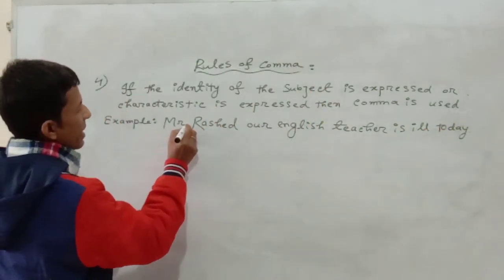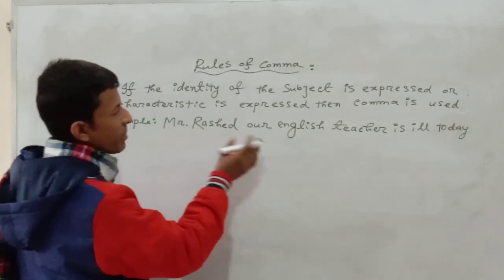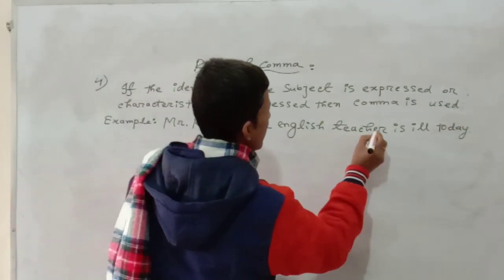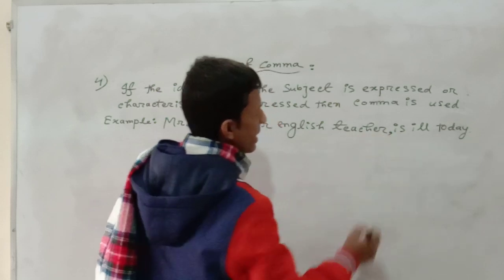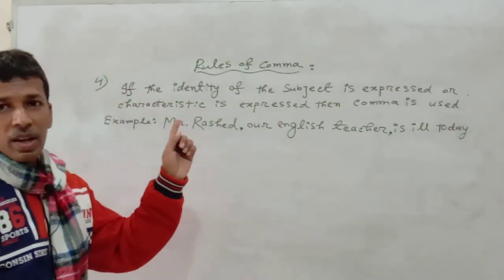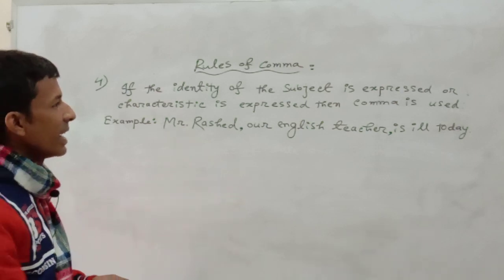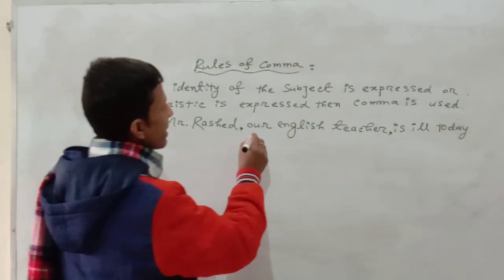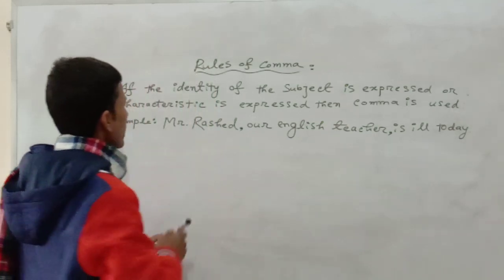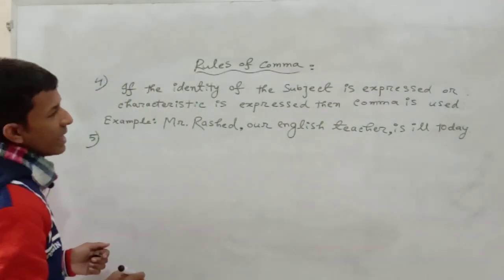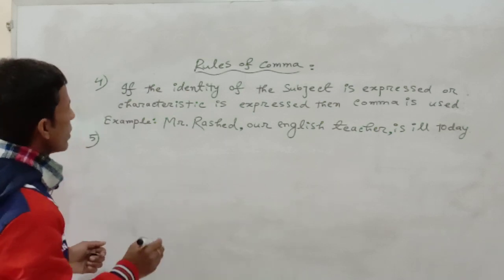Mr. Rashed is the subjective case of the sentence. So here a comma is used after that, where the identity is expressed. As a result, a comma is always used after writing the identity or characteristic of the subjective case. In rule 5, you will see another rule of using comma.